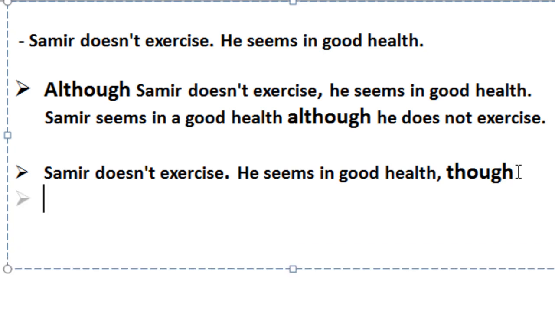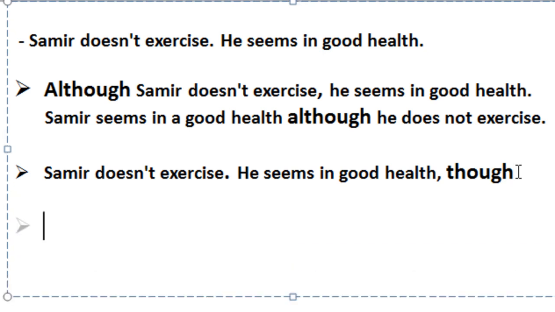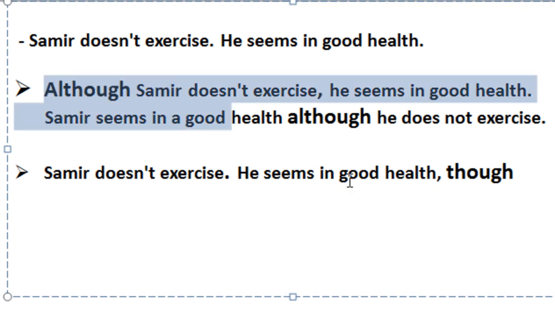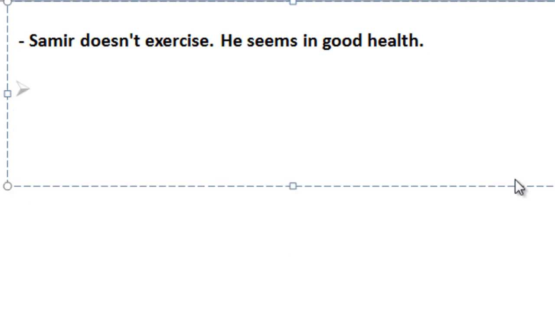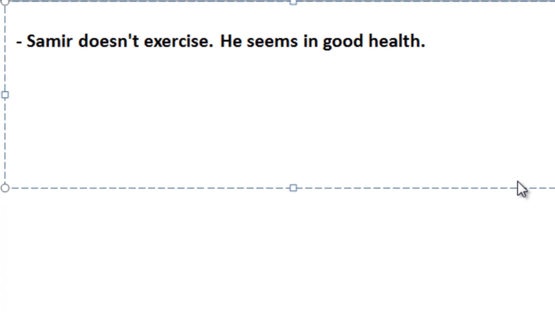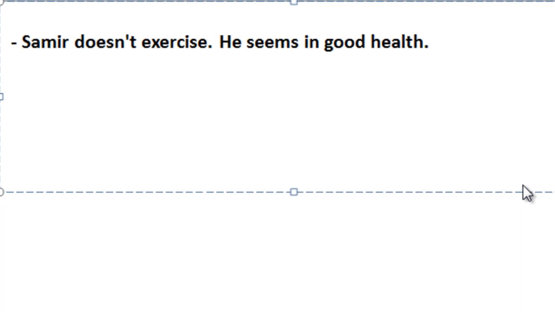Let us use now the last linking word, in spite of. We studied that in spite of can be used to introduce a sentence, or it can go in the middle of a sentence. It is similar to despite, and they should be followed by either a noun phrase, gerund, or the fact that plus sentence. So let us use it to introduce a sentence. In spite of.